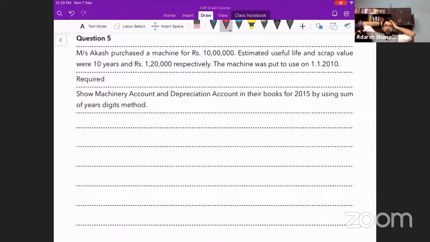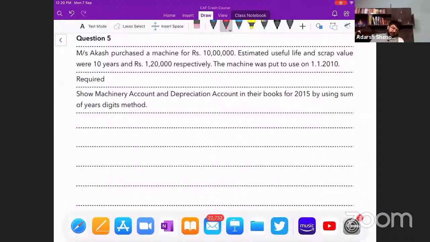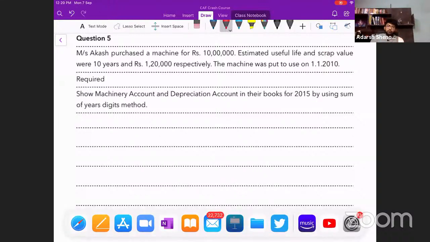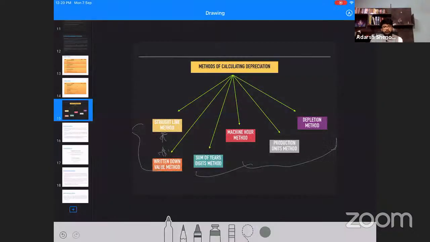Okay, now next one, question number 5. So this is a new method again, one more method. Which is this method? Sum of years digits method. Shall we first discuss what is this method about?